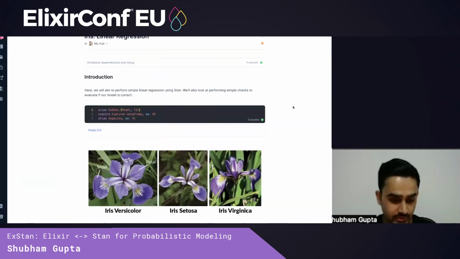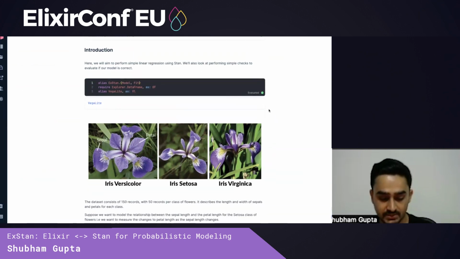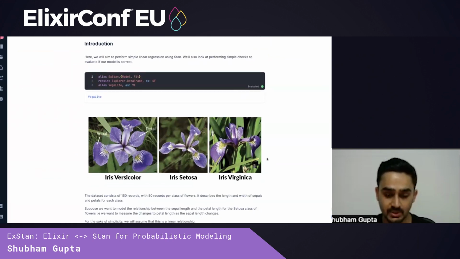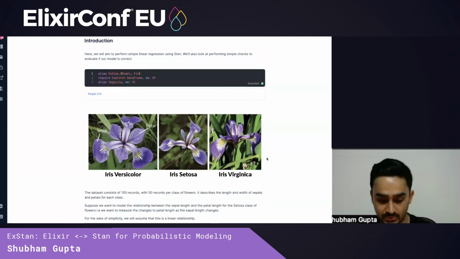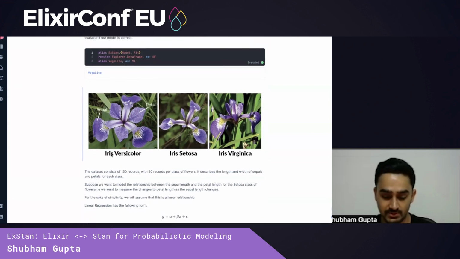So here we will aim to perform simple linear regression using Stan. We'll also aim to look at performing simple checks to see if our model is accurate. The dataset we select is the iris dataset, which essentially consists of 150 records and 3 classes, 50 records per class. These records contain the sepal width and length and the petal width and length of 3 classes of flowers.